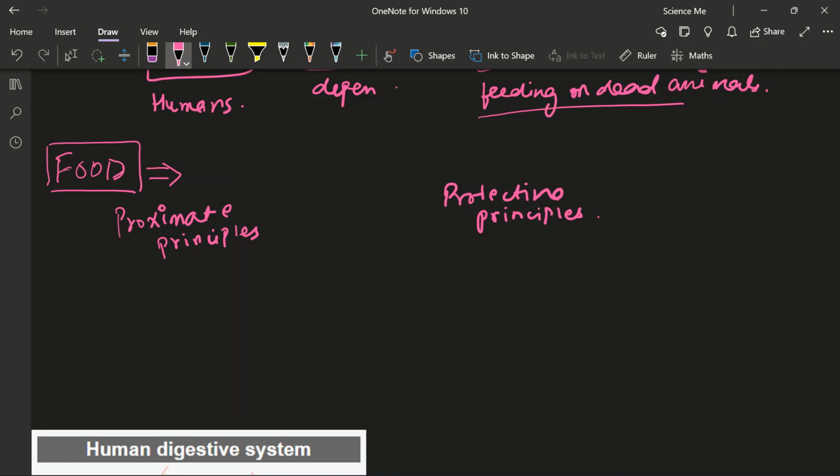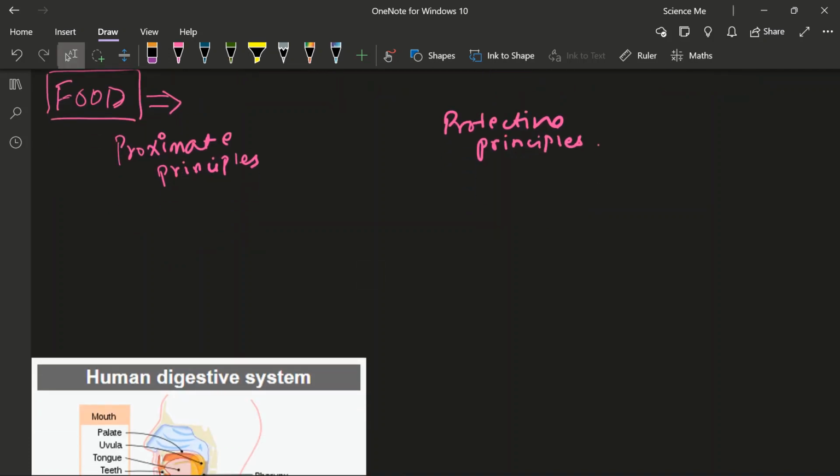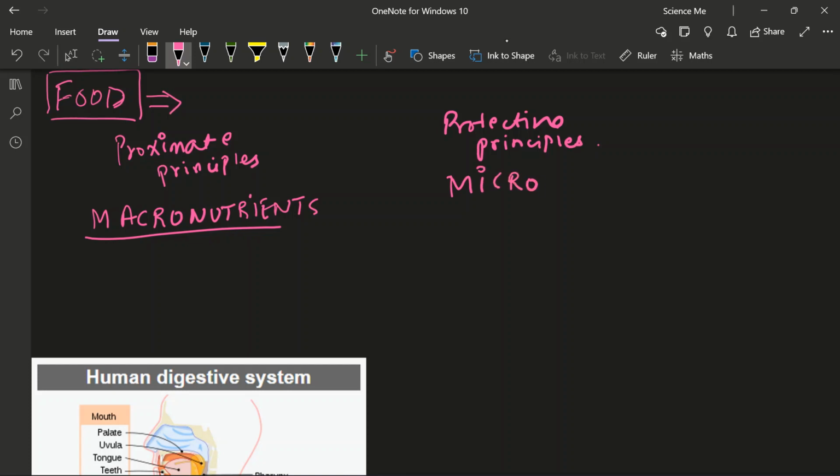If you open your NCERT and see, we get to know that the proximate principles are your macronutrients. They are what? Your macronutrients, and protective are micronutrients. What do you understand by macro? Macro means you need them in larger quantities. Alright? And micro means simply you need them in low quantities.